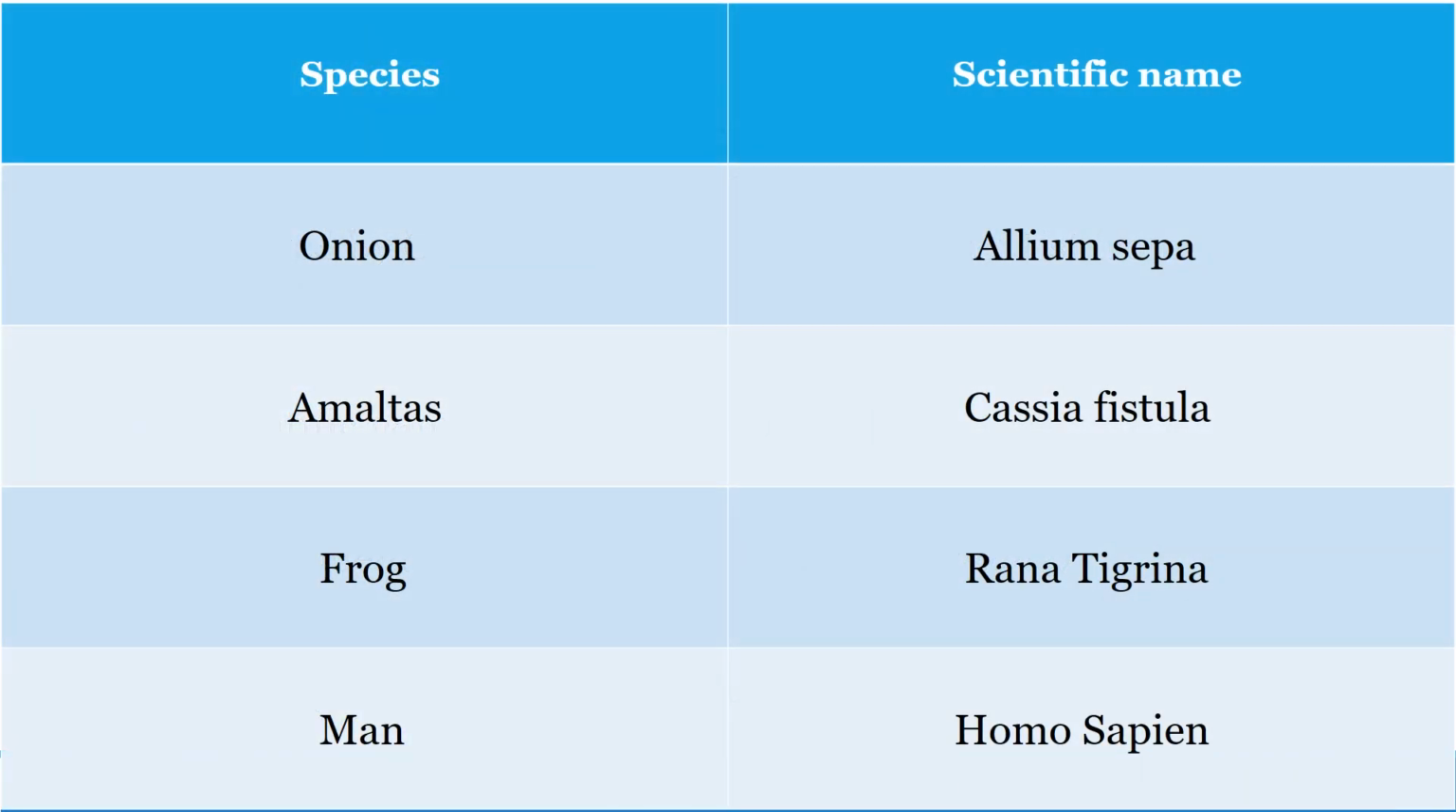We have a list of organisms here that belong to the animal or the plant kingdom respectively, and you can see how we have assigned them names on the basis of their genus and species. Onion has the genus Allium and the species cepa, so the scientific name assigned is Allium cepa. Then you can see Amaranthus, Acacia fistula, and frog is Rana tigrina.